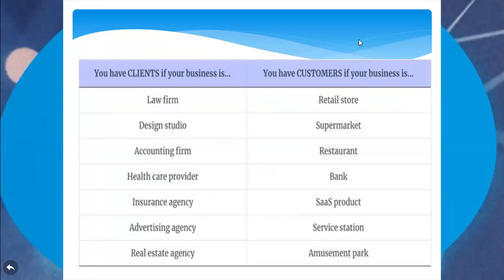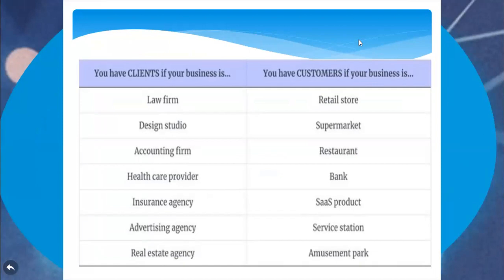We'll discuss some examples of which firms have clients and where we'll have customers. Law firm: the advocates will call the customers clients. For example, if you need any legal assistance, you'll go to the lawyer and get it. So they will call the customers clients.